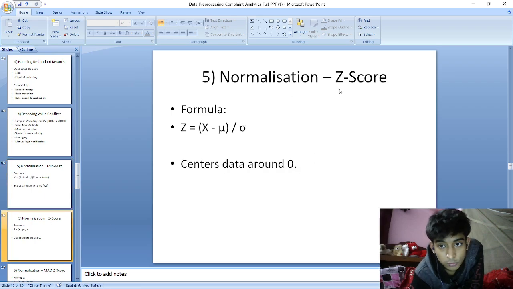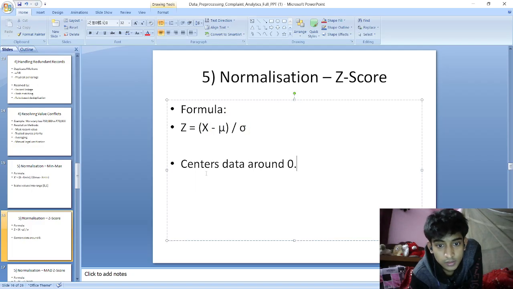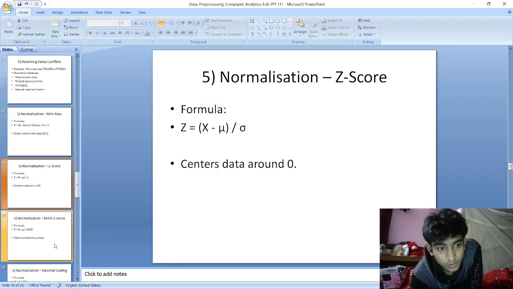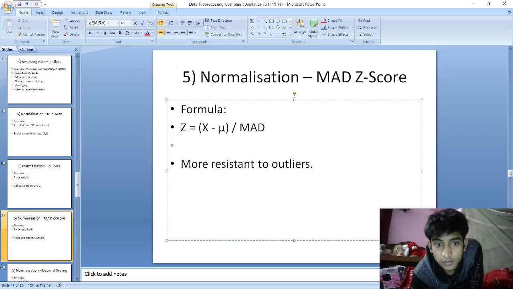Then we have Z-score normalization where we normalize with the help of the Z-score or normal distribution. Here x is the value, mu is the mean, and this is the variance. This centers data around zero. Then we have the median Z-score. This is more robust for data with outliers.